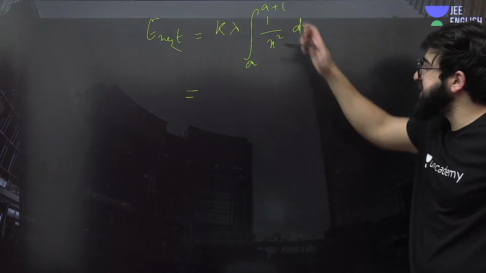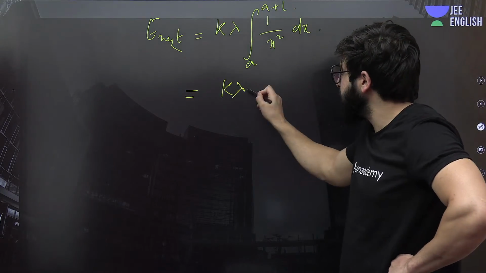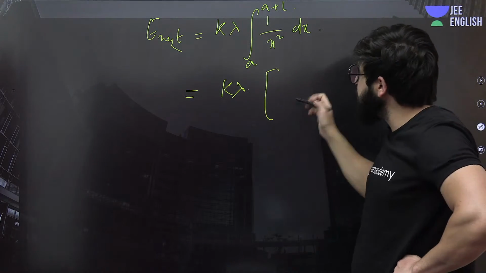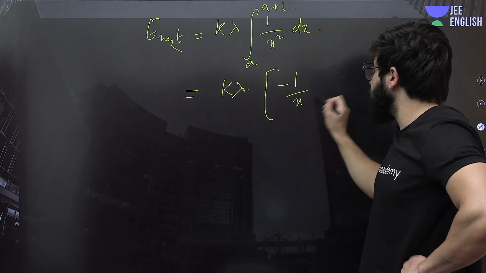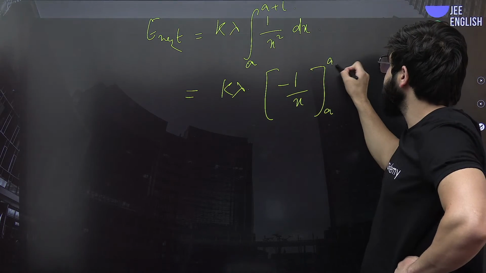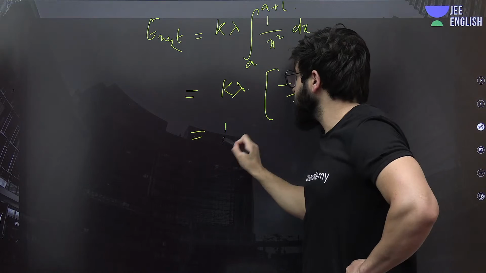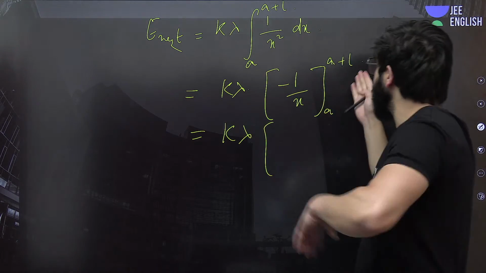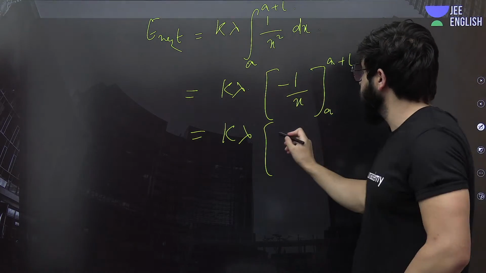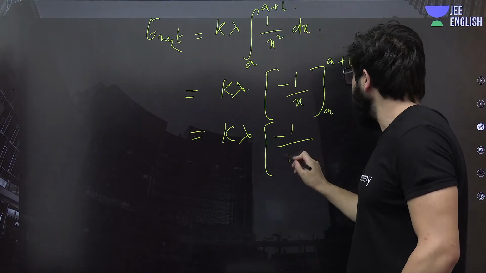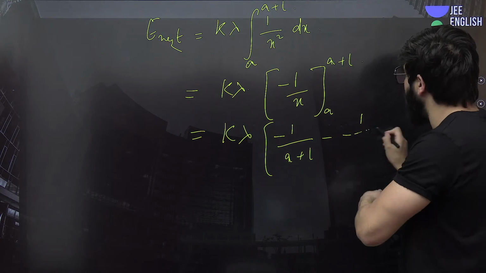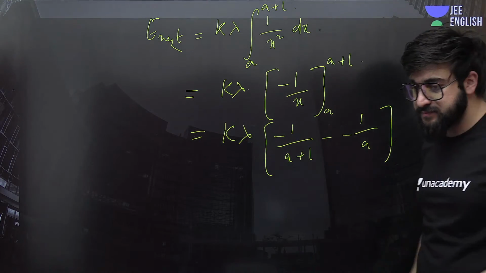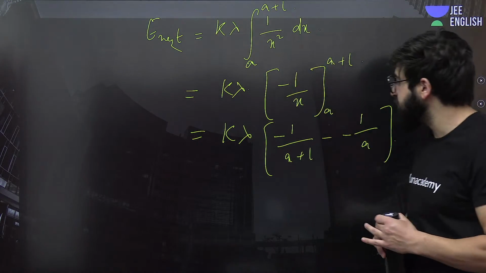Now we need to basically integrate this one. This will be k lambda as it is, and then what we are supposed to do is the integration of this one, that is nothing but 1 minus 1 by x from a to a plus L. So this is k lambda, and first you will put the upper limit, so this will be minus 1 by a plus L, and then it will be negative of 1 by a. Can you go with this one exactly?